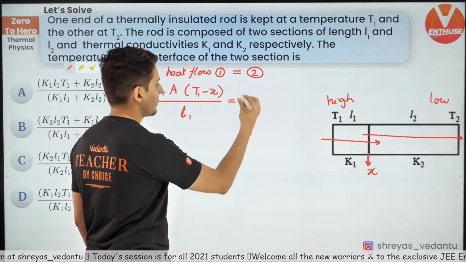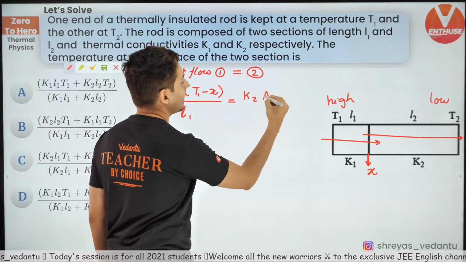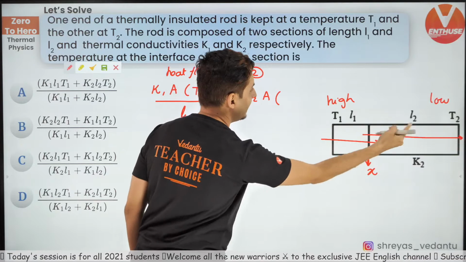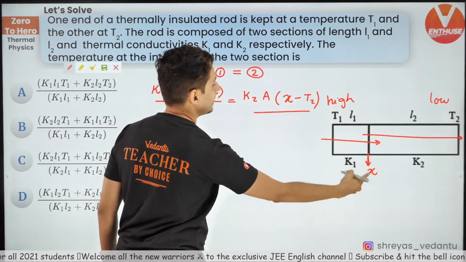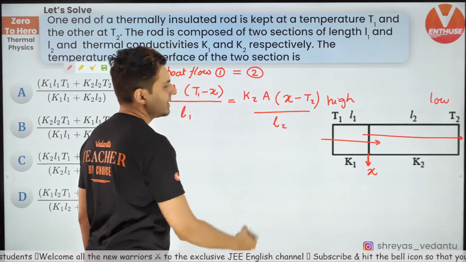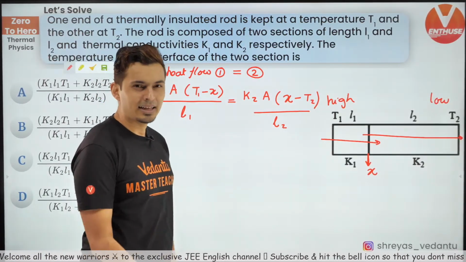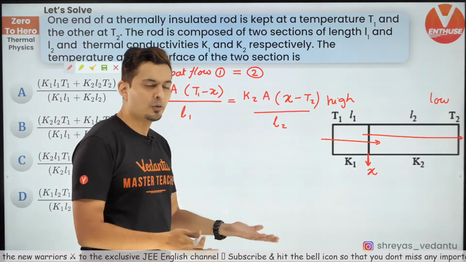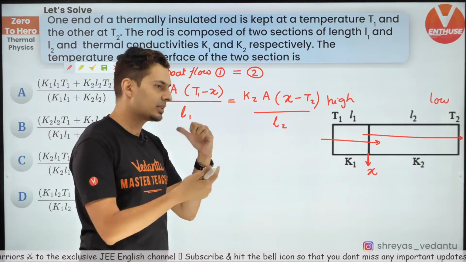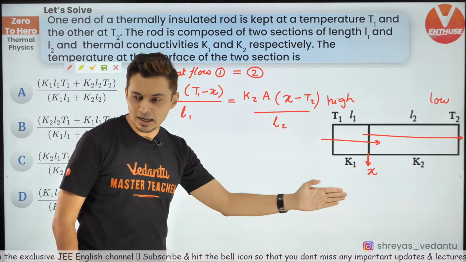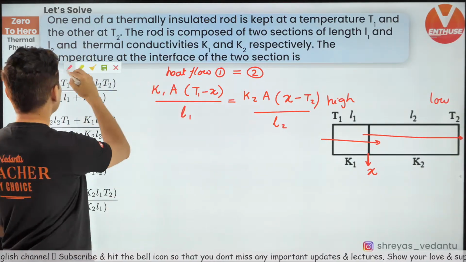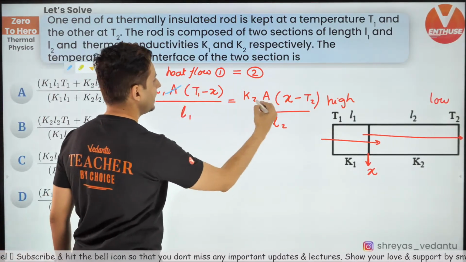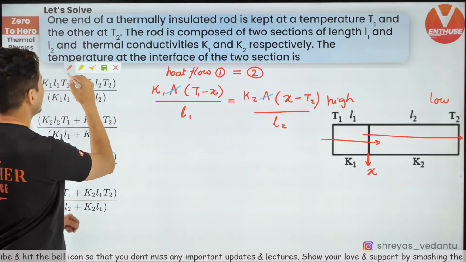And the next one, K, A, temperature difference, high to low. So X minus T2 upon the length, which is L2. Just like for spring force, you don't use minus Kx because force of the spring is always opposite to X. Same way, you are just worried about the magnitude, so don't worry about the minus symbol. Now you can clearly see A will get cancelled.